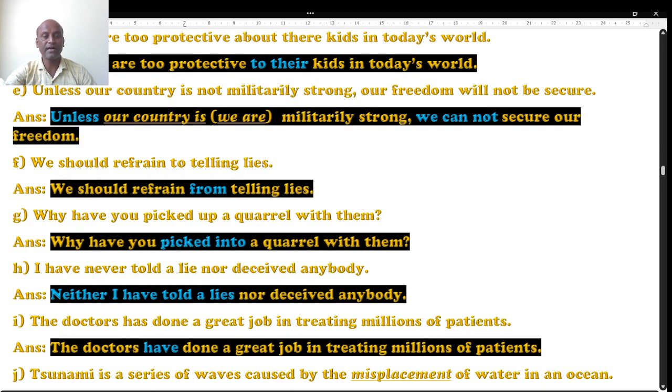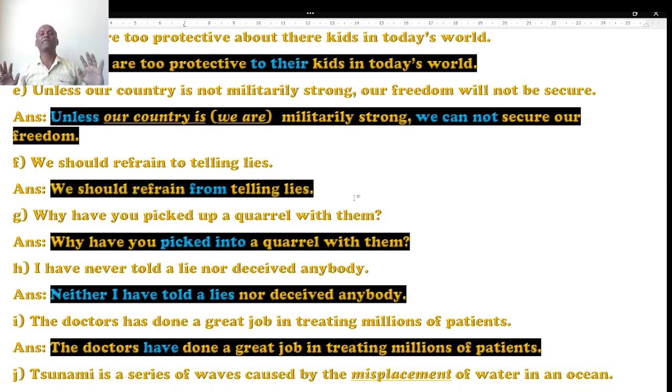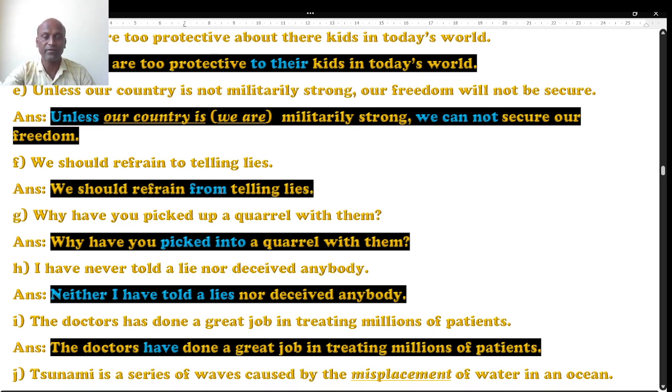Question number F. We should refrain to telling lies. This is commonly used. It's not refrain to, it is refrain from. Refrain from in the sense of be away, maintain distance. We should refrain from telling lies. I mean, we should never ever tell lies. Better you should stay away from telling lies. Better tell the truth. So we should refrain from is the right phrase here.